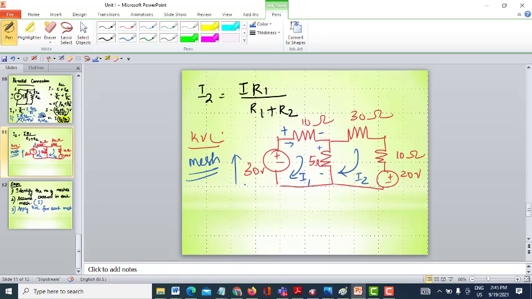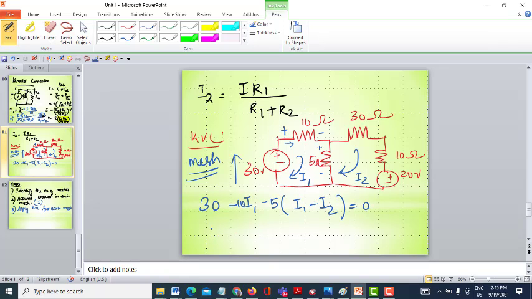So for mesh 1, writing KVL, it is 30 volt minus 10 into I1, 10 I1, minus 5 into I1 minus I2, equal to 0.